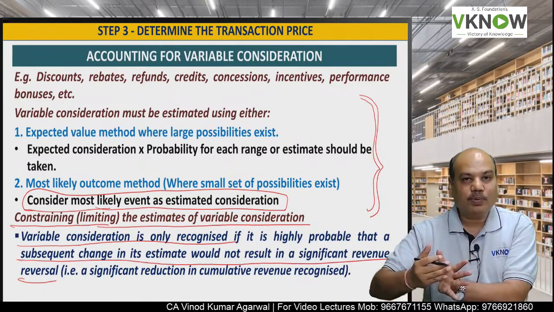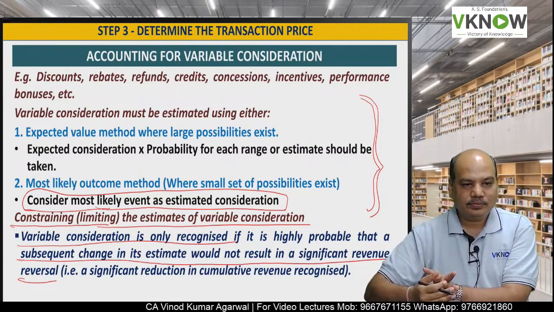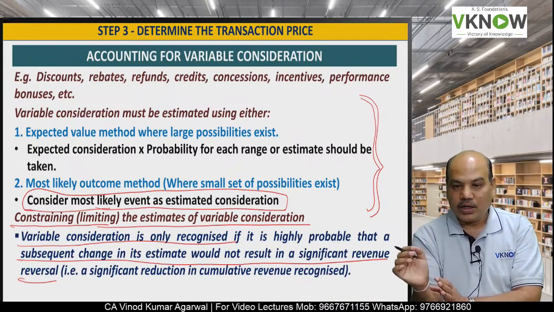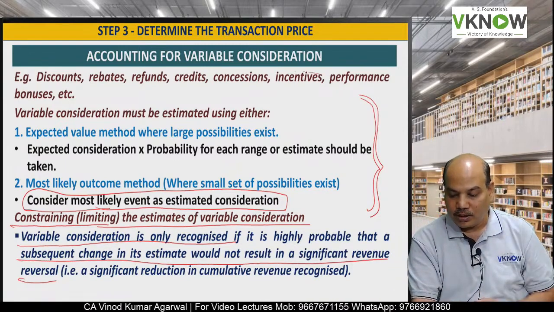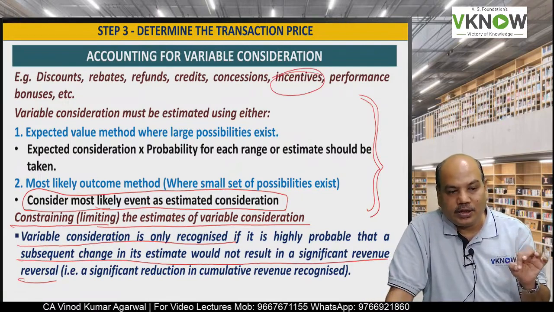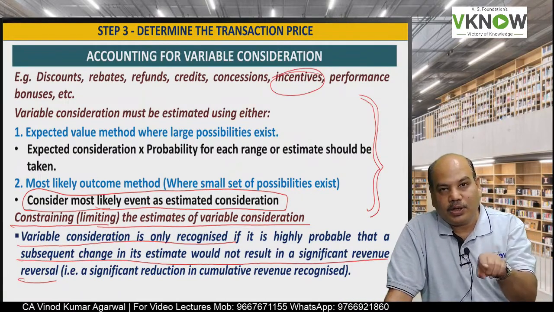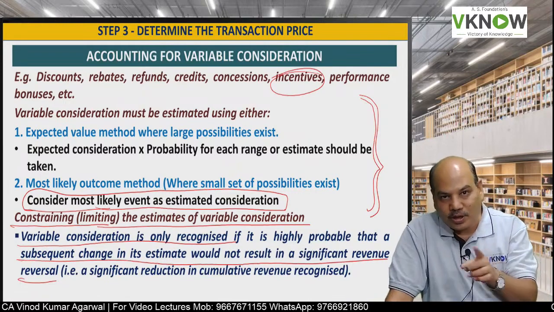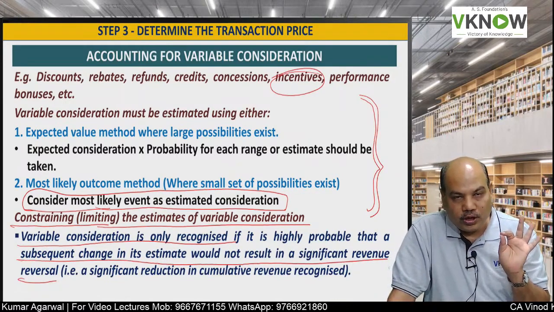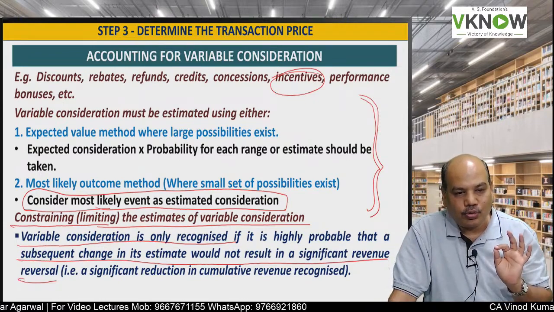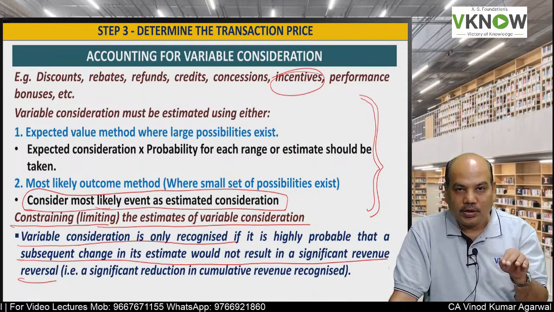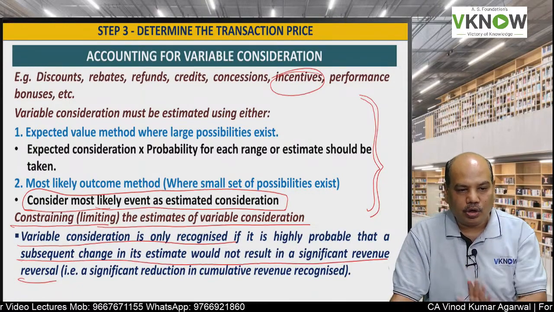that if you complete the work on time, you will get 5,000 rupees extra amount. Now this 5,000 is a variable consideration that will be received by the entity only if the work is completed on time and as per the specification, as per the quality. But you will consider that in revenue only when you are sure that a significant reversal will not take place.